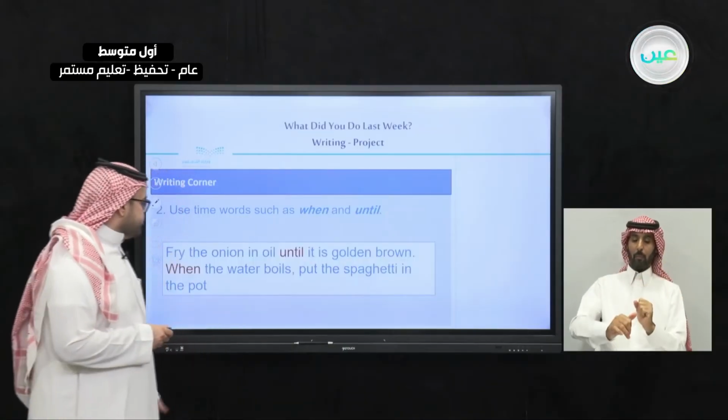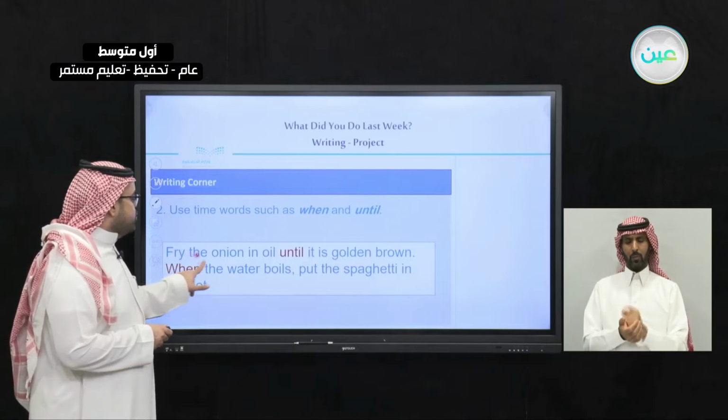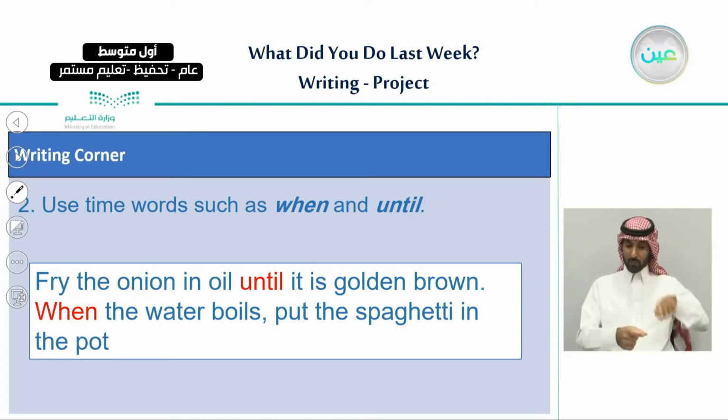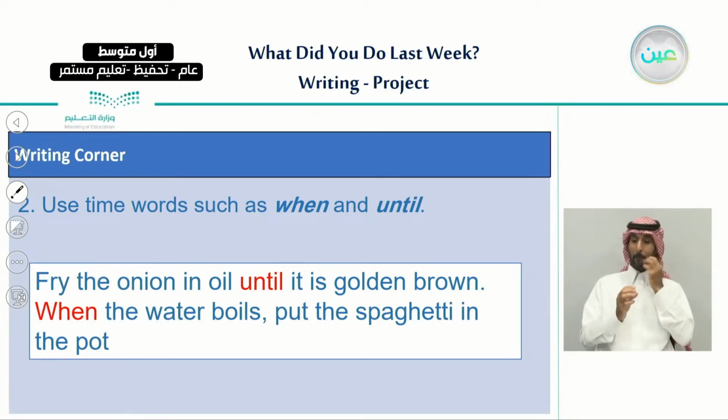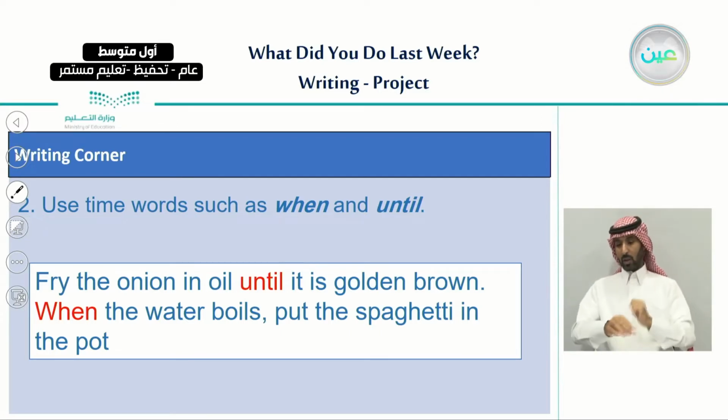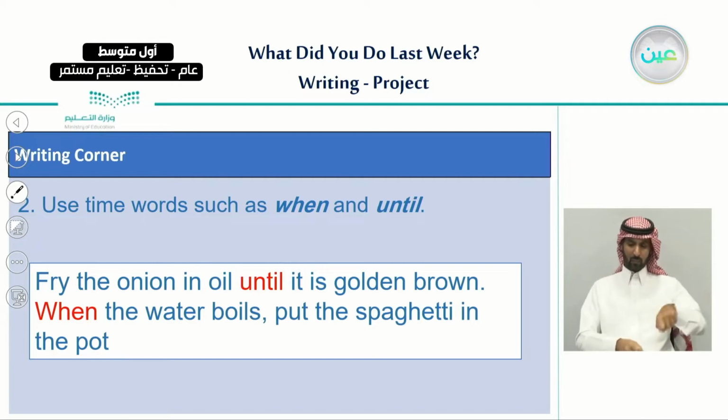For example, we say fry the onion in oil until it is golden brown. Until here is a word that indicates time, the time that we fry this onion.